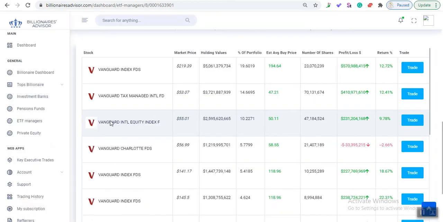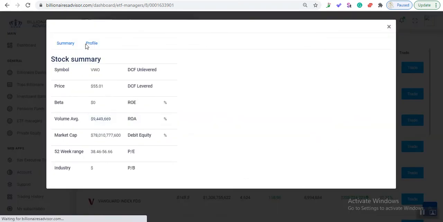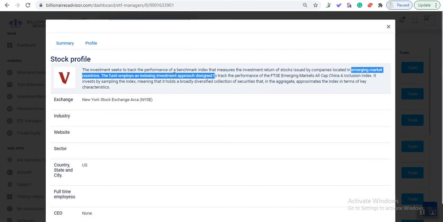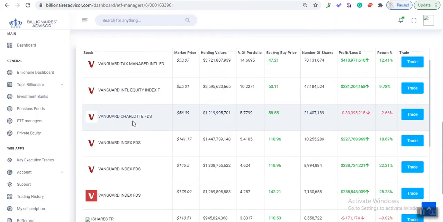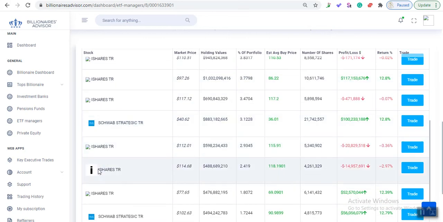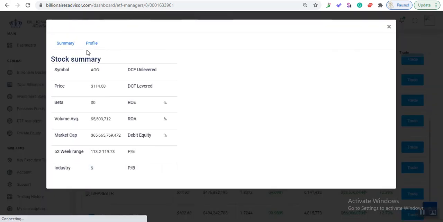Let's look at international equity and see the profile in emerging markets, okay? Emerging market countries. So you're still in equity exposure. But I have one in particular I want to show you. And this one, of course, gives you different exposure, iShares TR. So if I click iShares TR and go to profile,